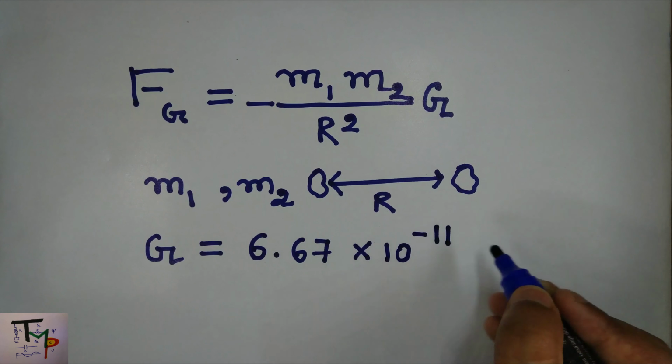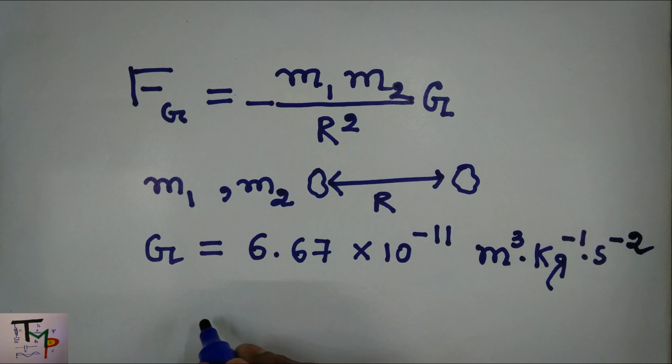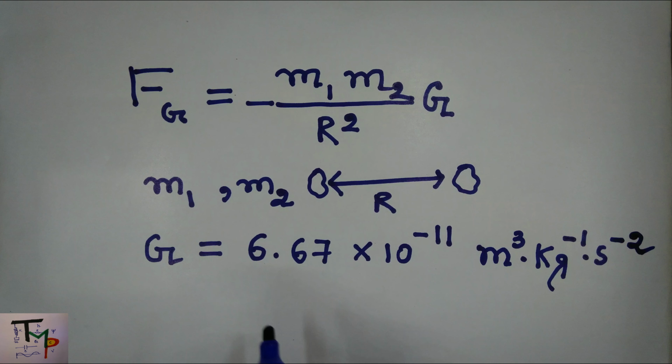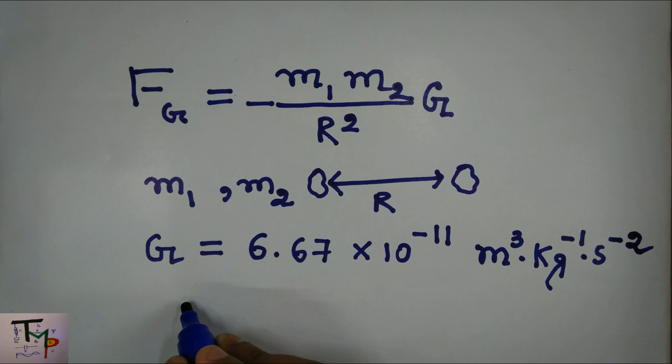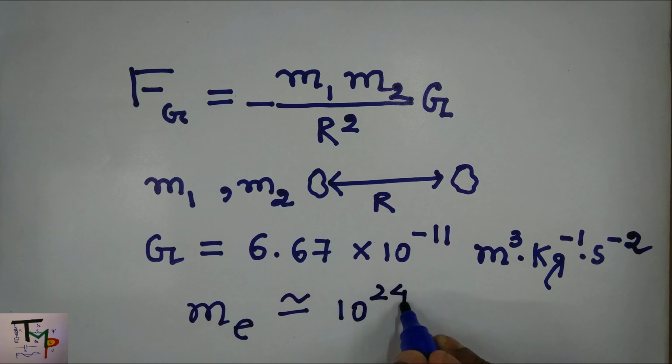G has a value of the order of 10 to the minus 11. It is the smallness of G for which you cannot feel any gravitational pull from the guy sitting next to you. If you substitute one mass with the mass of the earth, which is of the order of 10 to the power 24, you can easily feel the gravitation.